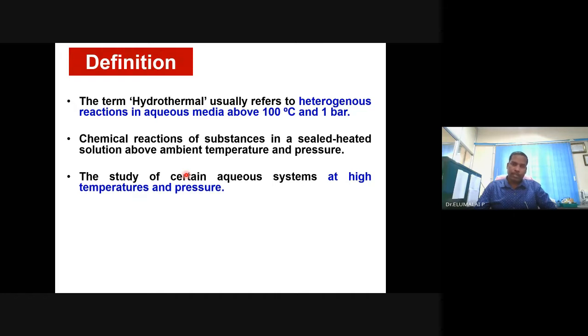Inside, you are taking some liquid. It could be water. If it is water, you name this method hydrothermal. This is similar to what mother cooks in the kitchen.